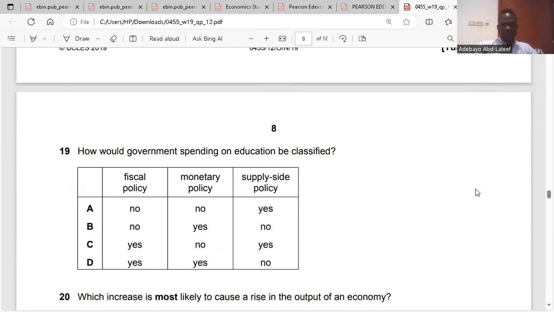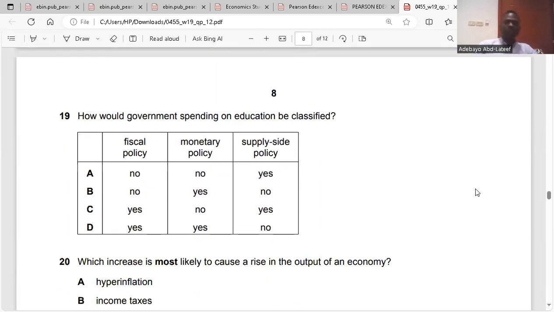Question 19. How would government spending on education be classified? What do you think the answer is? I feel you're going to get it wrong. A. It's wrong, because it's supply side policy. It's not A. It is C.